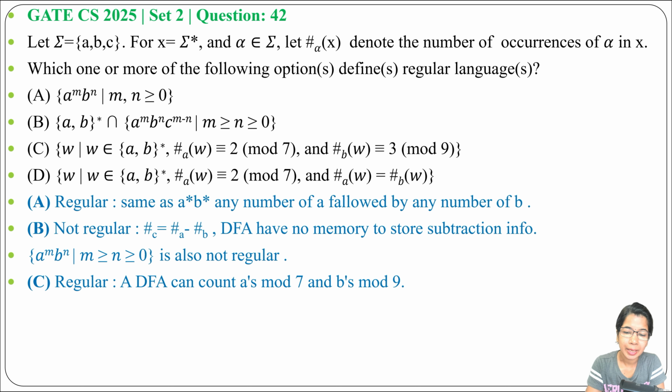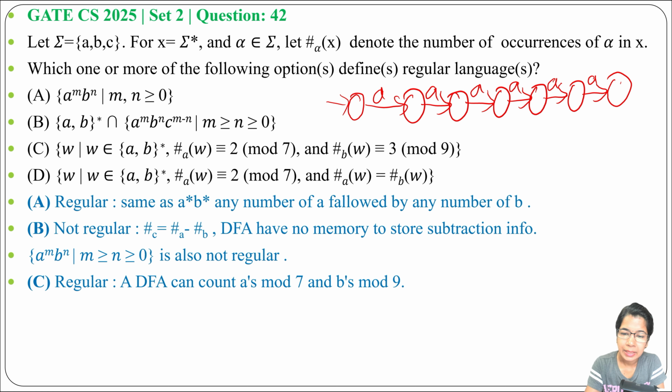Suppose for the number of a's mod 7, we can design a DFA like this. The states can be 0, 1, 2, 3, 4, 5, 6. When we divide the number of a's by 7, the remainder will be 2. So 0, 1, 2, 3, 4, 5, 6 are the remainders for mod 7, and from the last state we can add a transition to the first state.